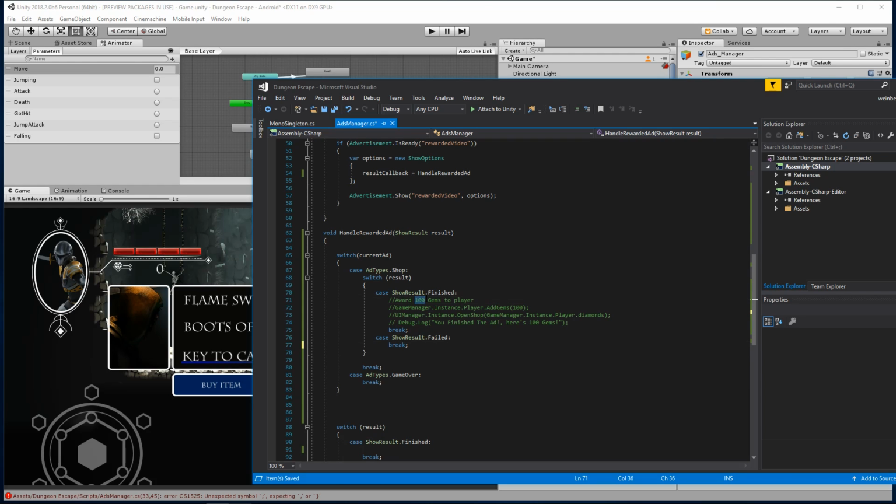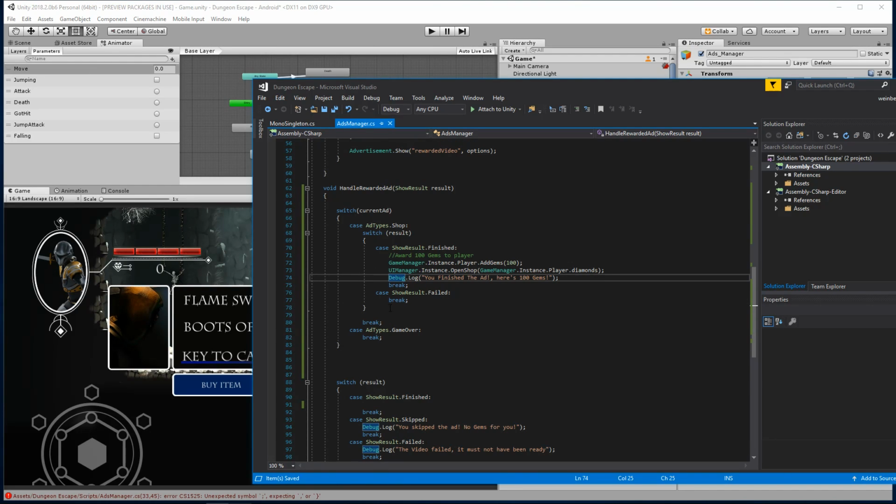So here we have award 100 gems to player. And to do that, we say game manager instance.player. We're adding 100 gems to our player. We're accessing the UI manager instance, we're opening the shop, and we're adjusting the UI for the gem count. And then here we have a debug.log, you finished the ad, here's 100 gems. All right, so that's for the shop type. And then here we can go ahead and create one for